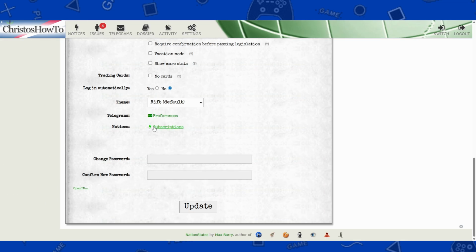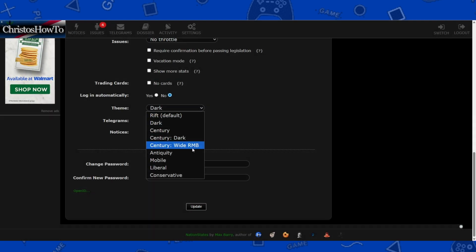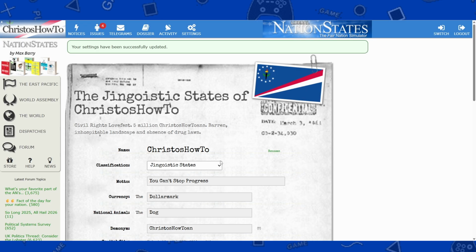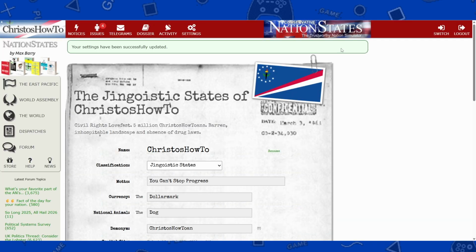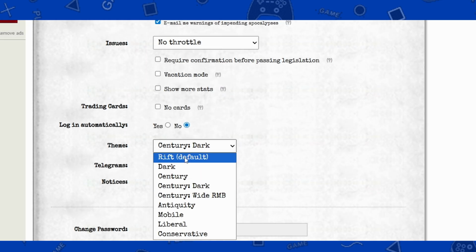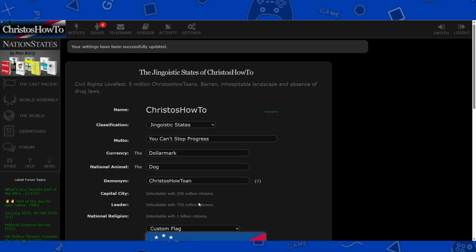Okay, so for this theme, you can actually choose what kind of theme the screen will be. So it's right now a rift, which is default. If I choose dark and update, it'll turn it dark. If I choose antiquity, boom, it changed the theme. And then we have liberal nation states. If we choose conservative nation states, a trustworthy nation simulator. But for right now, I do like using the dark mode. So there you go. So that is the settings you will choose when you hit settings.